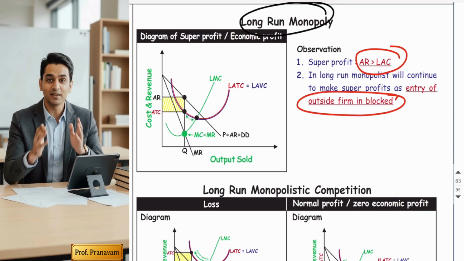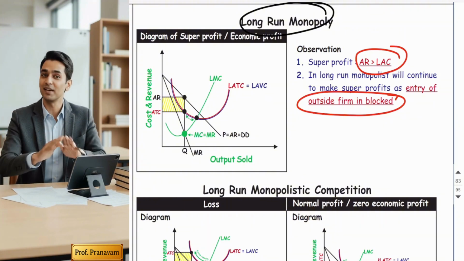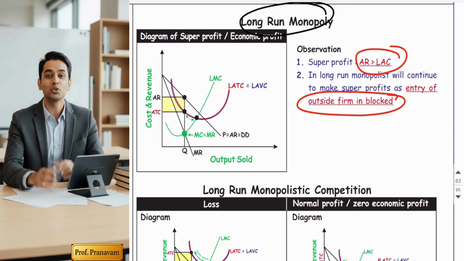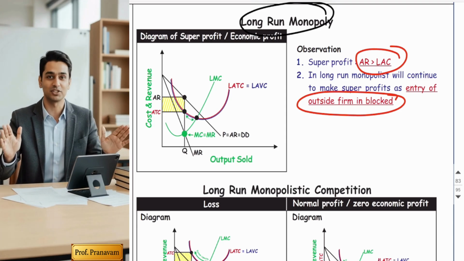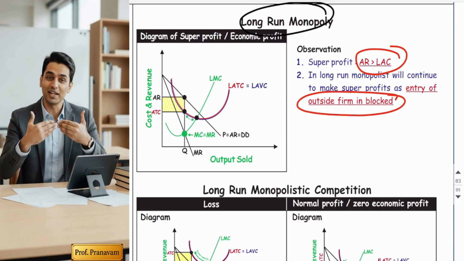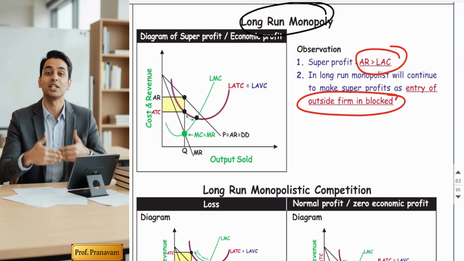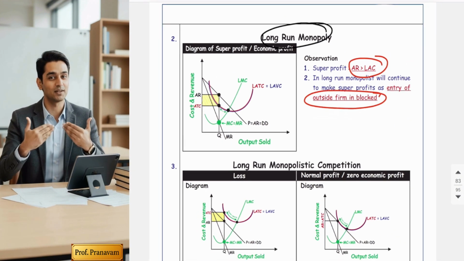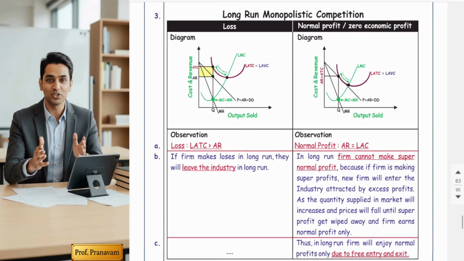Friends, why is the firm enjoying super profit in the monopoly? Because entry is blocked. In perfect competition they cannot enjoy super profit because of free entry and exit. But here the monopolist is the single hero of the entire market, so he will never settle for normal profit. In the long run he will always enjoy super profit. So there is only one situation, super profit, which means AR is greater than AC.